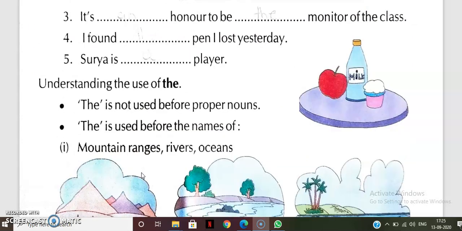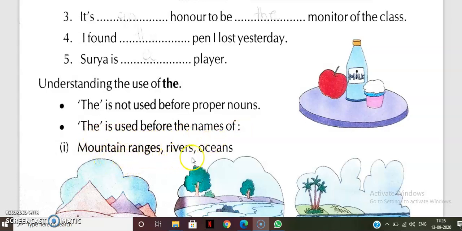Now we will see understanding the use of the. The is not used before proper nouns. Proper noun के आगे कभी भी the का use नहीं होता है. Means for example, if I say Meena, so we will not write the Meena. Rohan, we will not write the Rohan. So it is not used before proper nouns.